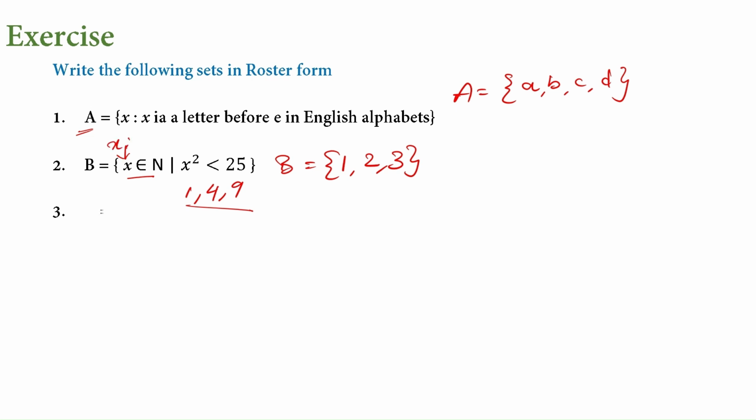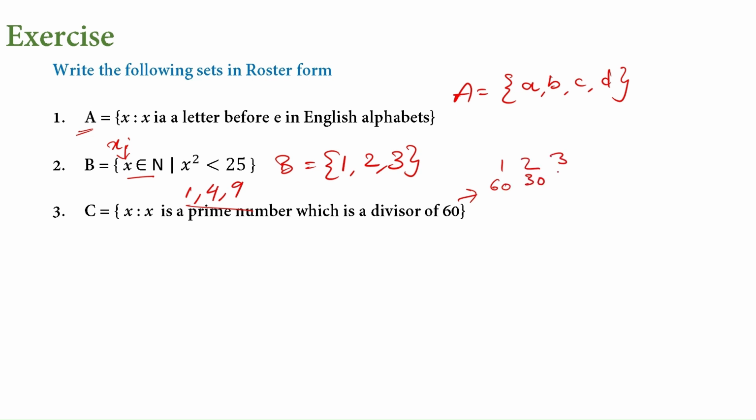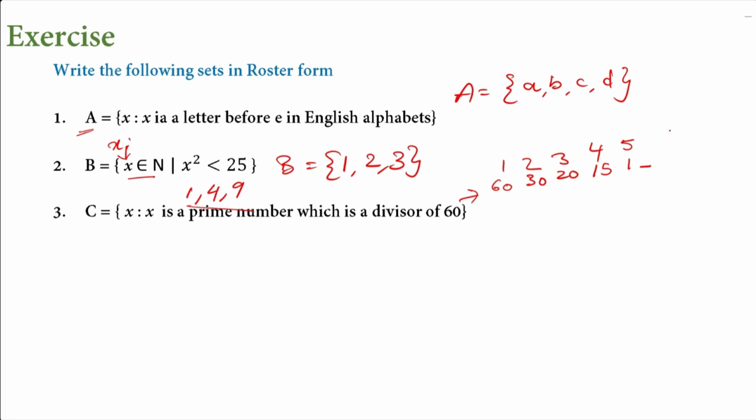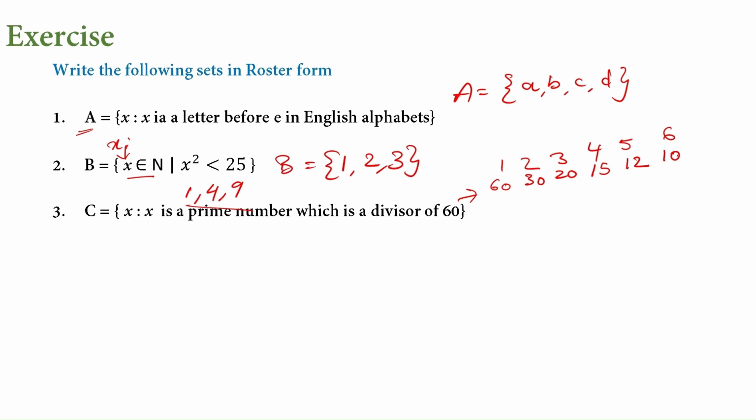X such that. And the next question, x such that x is a prime number which is a divisor of 60. Now first list the divisors of 60. Divisors of 60, 1 and itself first. Then we have 2, 30 times, and then 3, 20 times. In fourth table, we have 15 times. In fifth table, we have 12 times. Sixth table, we have 10 times. If we observe, these are the divisors of 60.